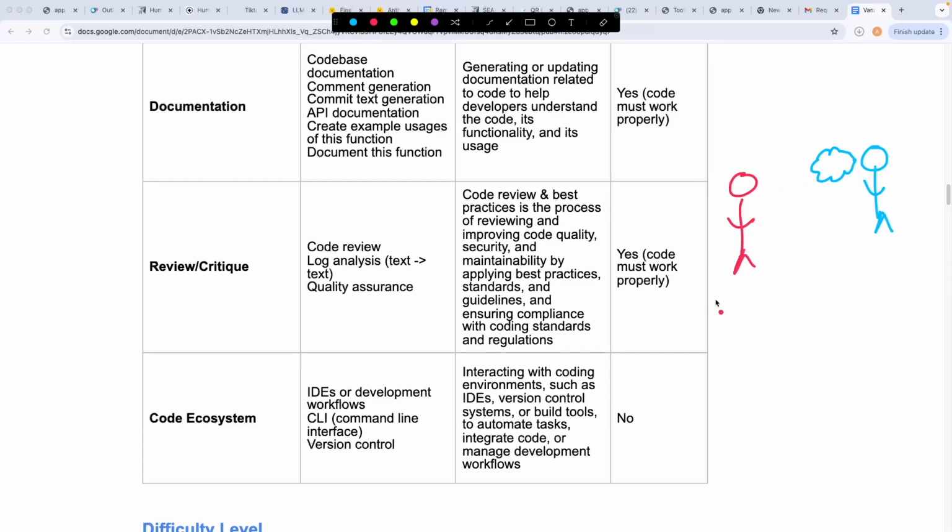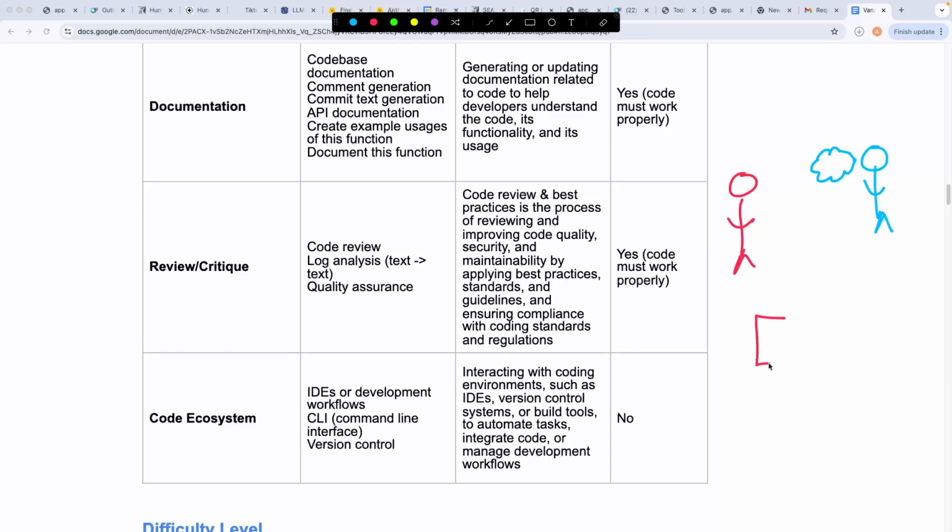Similarly, in coding itself, when you ask the model to review a piece of code for any security issues, any optimizations, etc., all you are expecting from the model is to just tell you what exactly are the areas that the code is lacking in. If the model is fixing the code itself and providing you a corrected version of the code, that is fine, that is correct. But you cannot fault the other model for not doing it.